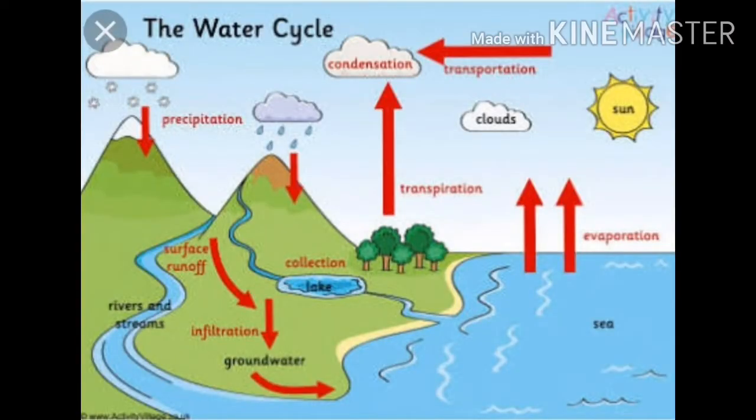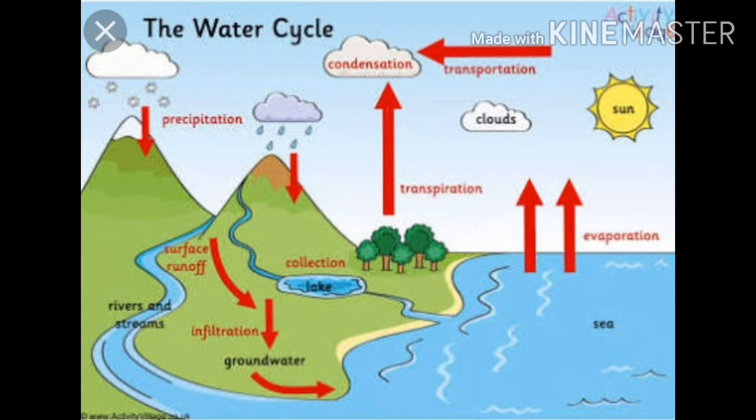Now what is water cycle? A cycle which has no end point. It is a continuous process to complete one cycle. As shown in the figure, it begins at one point, passes through different points and reaches the same beginning point, and it goes on continuously.